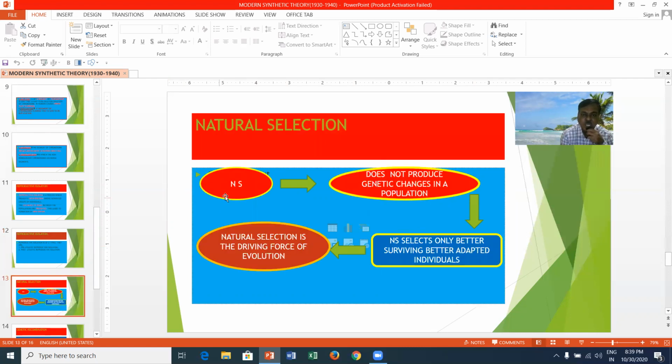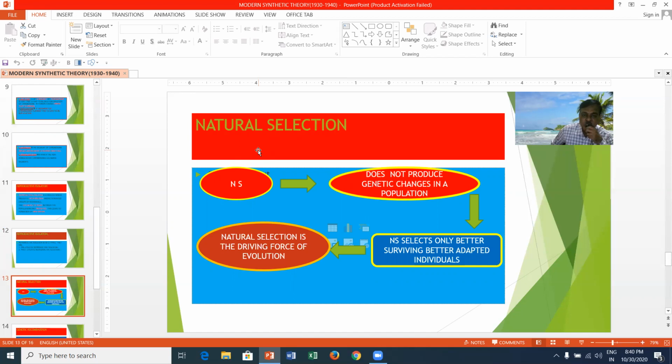Natural selection is one of the driving forces of the modern synthetic theory. According to this theory, natural selection does not produce genetic changes in a population, but selects only better surviving, better adapted animals in nature. Nature is the dictator, which allows only better adapted, useful variations, and this leads to the formation of new species.